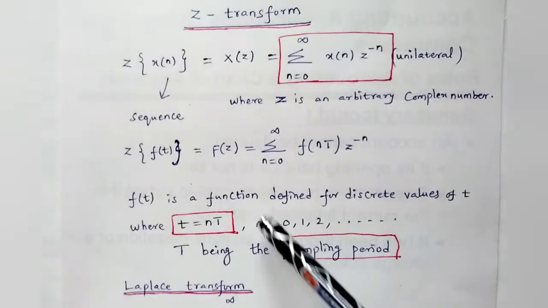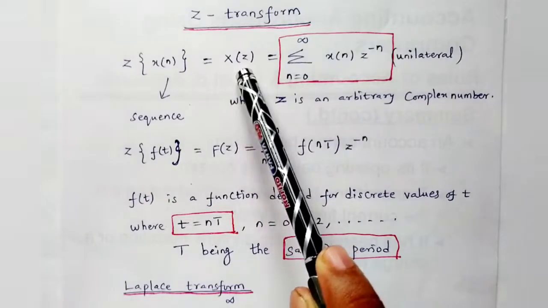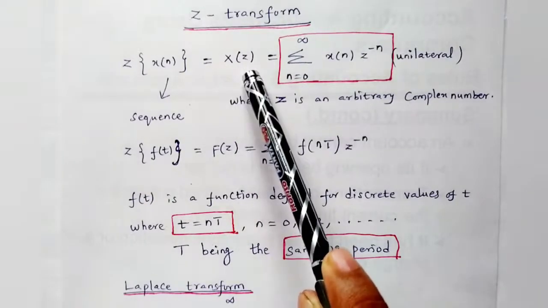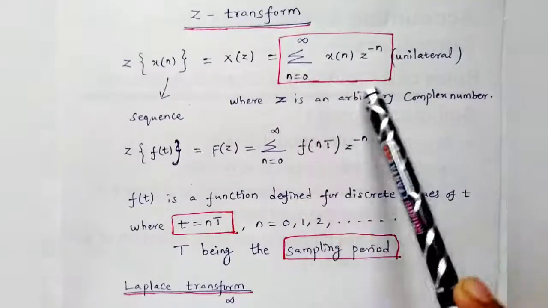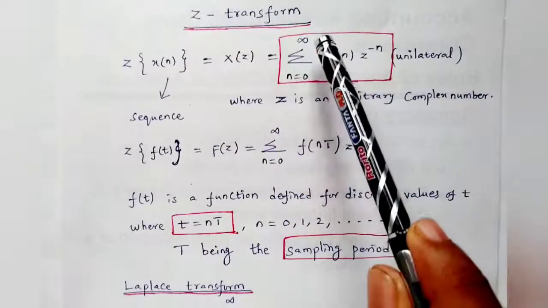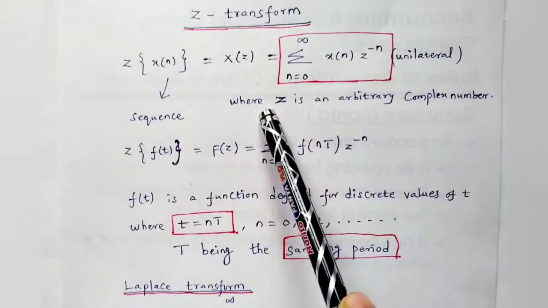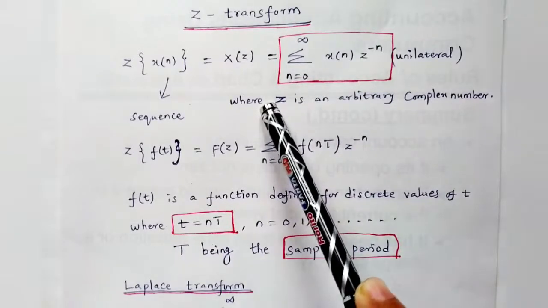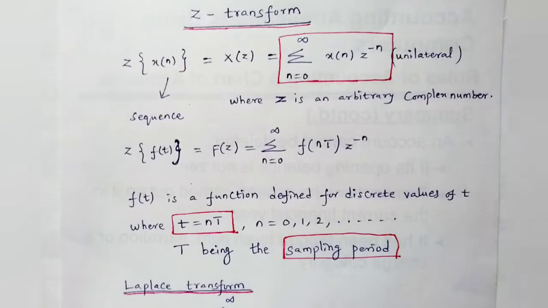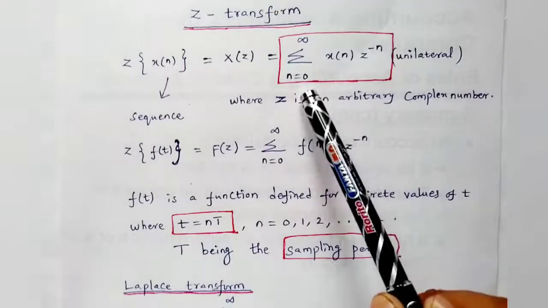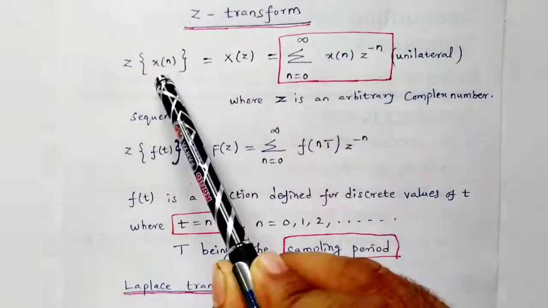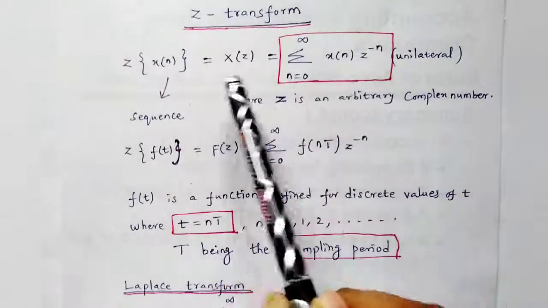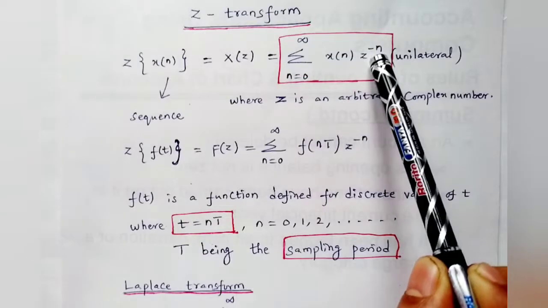That outcome is in the form of z, so I'll write X of z. How can you get that outcome? Through this formula. If it is continuous, we apply an integral. If it is discrete, we go for summation. See here, summation n is 0 to infinity. Without the function we cannot do it, so x of n z power minus n.